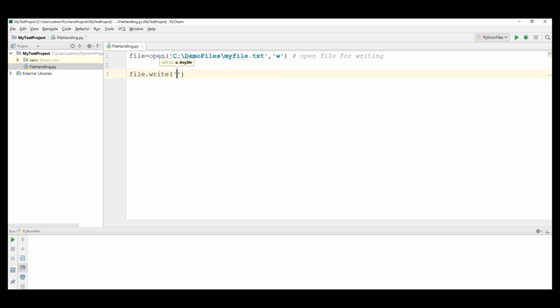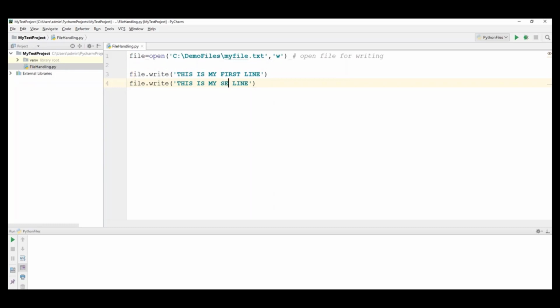Whatever we specify here will be written in the file. For example, I will write: this is my first line. What this statement will do is the write command will go and write this statement in the file. Similarly, I will also write one more statement, again file.write.